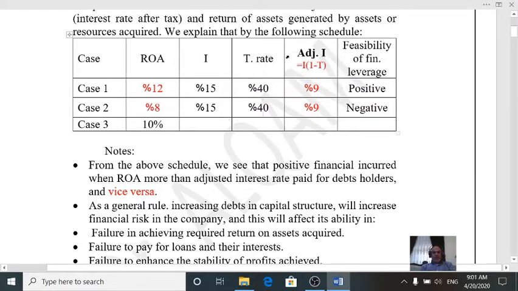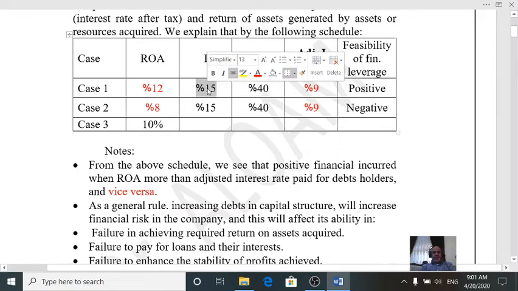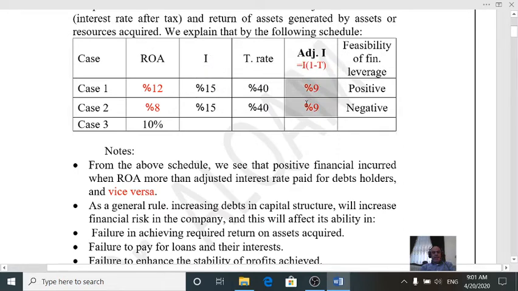So we need to compute the adjusted interest rate, the net effect of the interest rate on borrowed funds. I multiply by 1 minus the tax rate. So we have 15% multiplied by 1 minus the tax rate of 40% equals 9%. So you can now compare the adjusted interest rate with the return on assets.